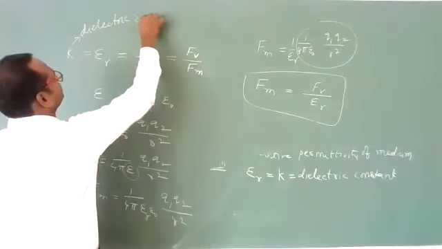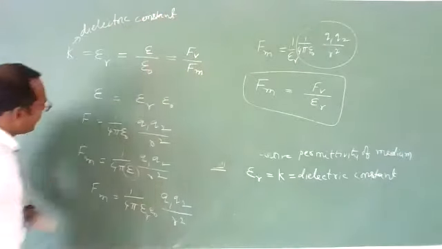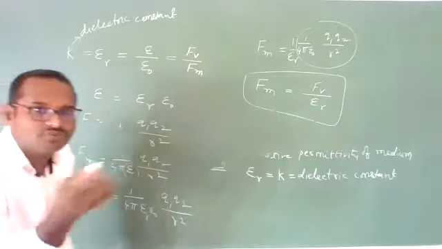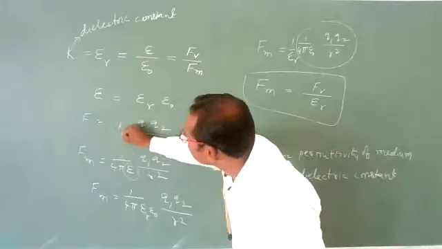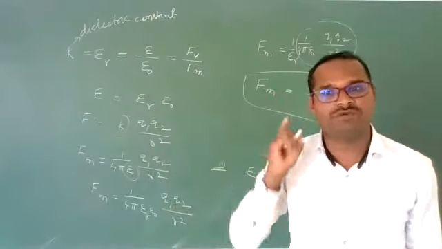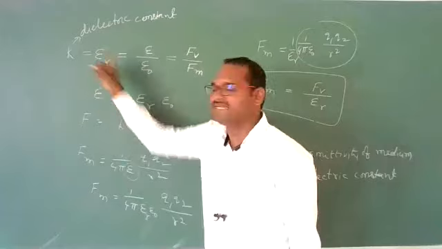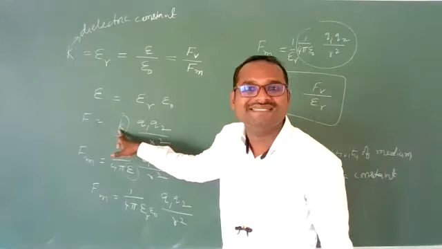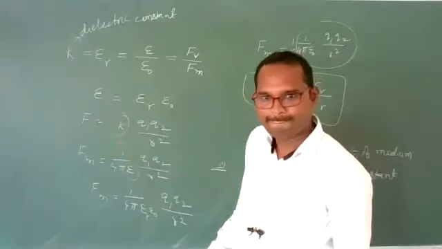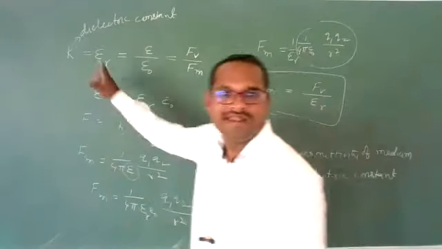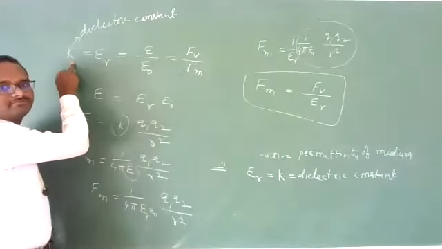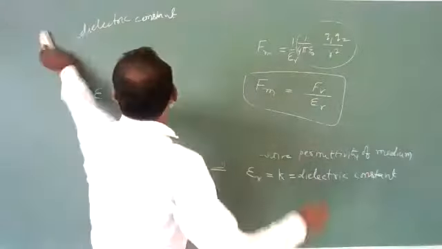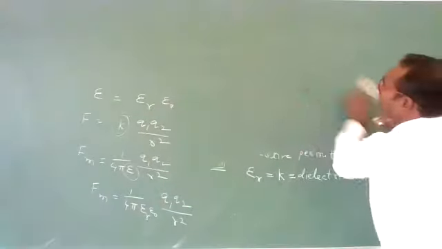In the first class, instead of 1 by 4 pi epsilon naught, I had written something K. This K is totally different. This K I am using in the place of 1 by 4 pi epsilon naught, that is 9 into 10 to the power of 9. Don't confuse this K with that K. If it is written like that, it is not a dielectric constant. It is the 9 into 10 to the power of 9 value. In the other case, they will mention the name dielectric constant, like that, the word they will give. Don't confuse. Now, this is Coulomb's law in scalar form.